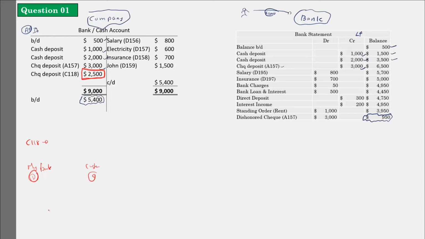Why is that? They have to check with the central bank. They have to check with customer C's bank whether the cash is there or not. So they have to request from them, and they have to send the money to my bank. So there is a huge process involved, right? For this process, there is a time. It will take 2-3 days.